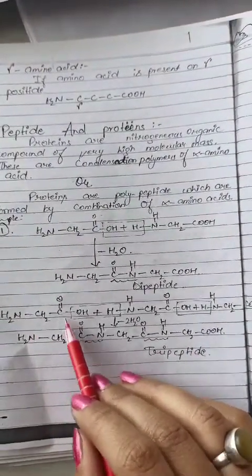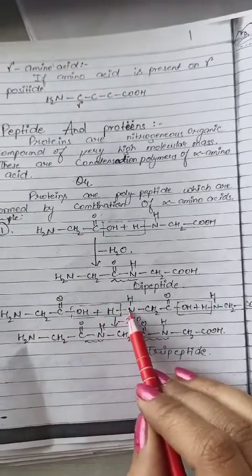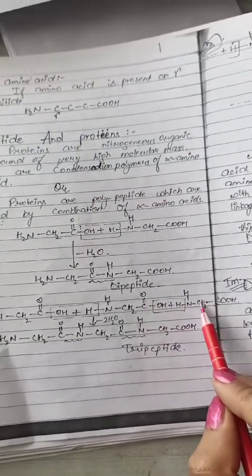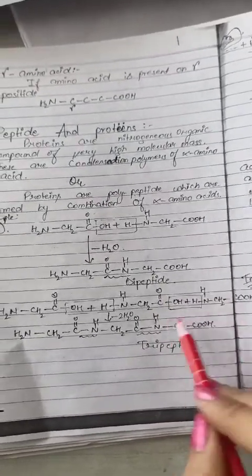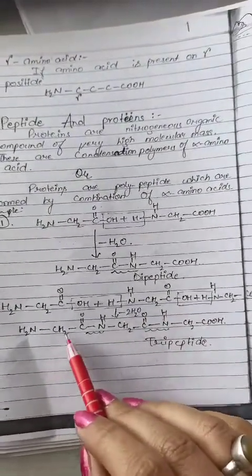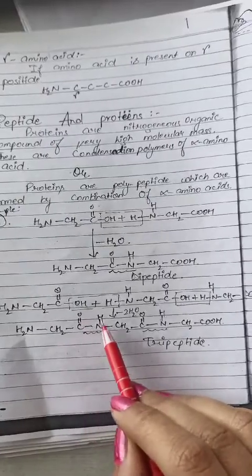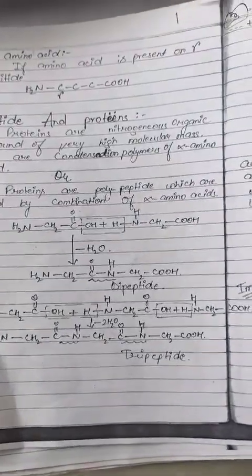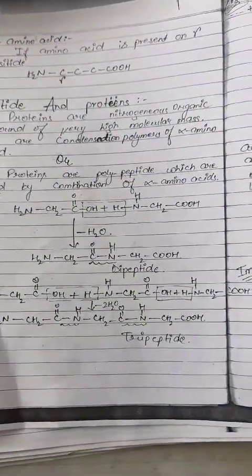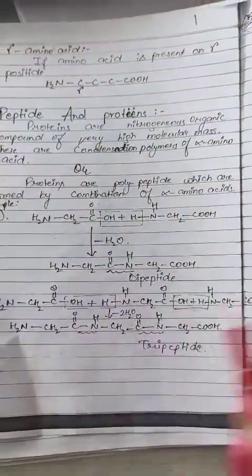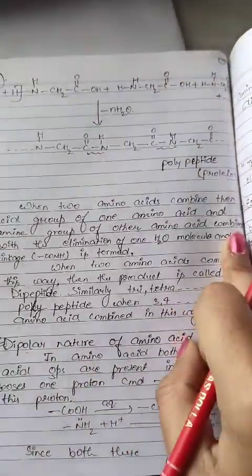H2N CH2 C double bond O OH plus H gives NH CH2 C double bond O. Then here also we remove water and it forms CH2 C double bond O OH. Now when removing two molecules of water, what will be present here? H2N CH2 C double bond O NH CH2, NH is coming here, so three amino groups are present. So N, N, N, three are there, so it is said to be the tripeptide. Understood? Other examples are also the same like this only.